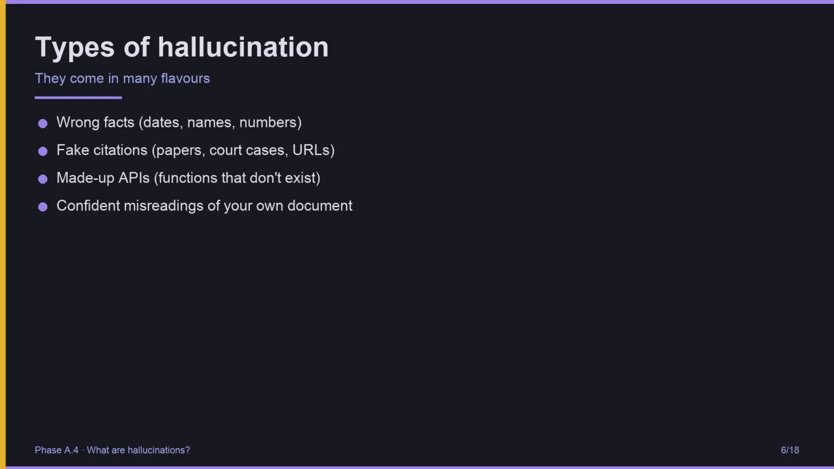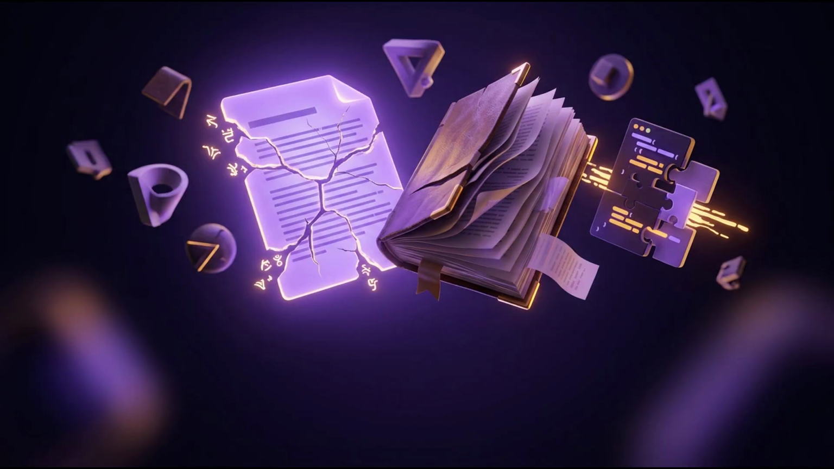Hallucinations come in many flavors. Wrong facts, dates, names, numbers that are simply incorrect. Fake citations, academic papers that do not exist, court cases that were never decided, URLs that lead nowhere. Made-up APIs, function names and parameters that look real but do not exist in the library you asked about. And perhaps most dangerous, confident misreadings of a document you gave the model. It says your contract says X, when your contract says Y, but it says it with full confidence. Wrong facts. Fake citations. Made-up APIs. Misread documents. All sound equally confident.